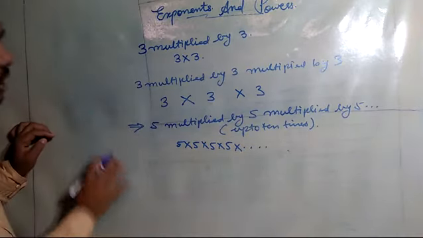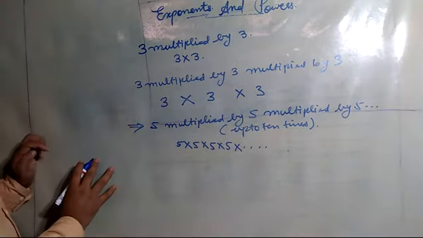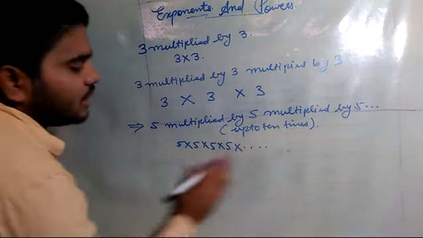Now, to overcome this, to remove this tedious nature of the chapter, one new thing came out.